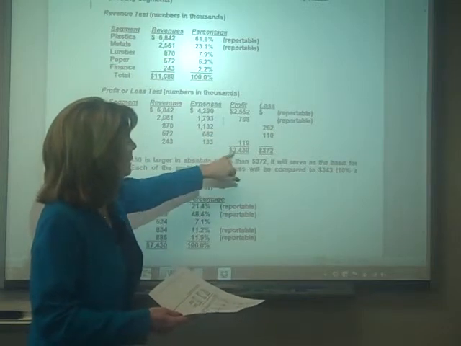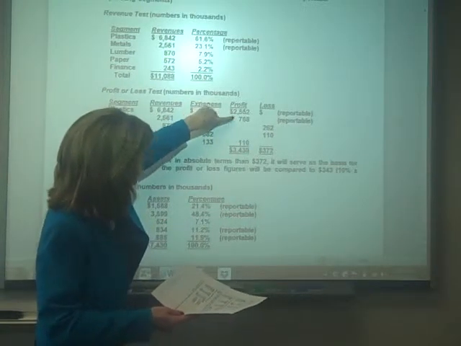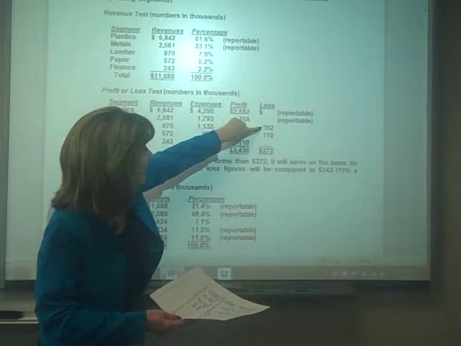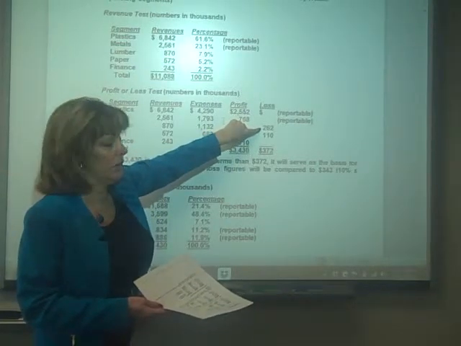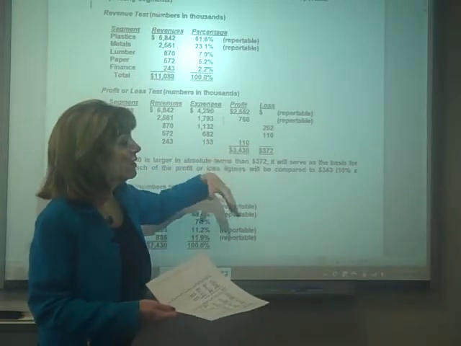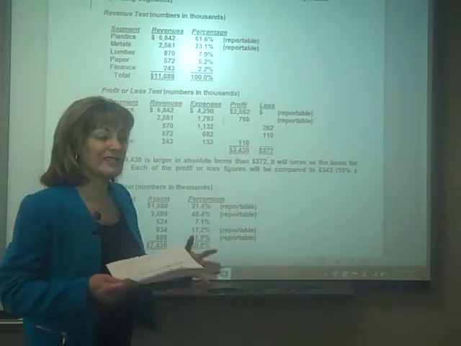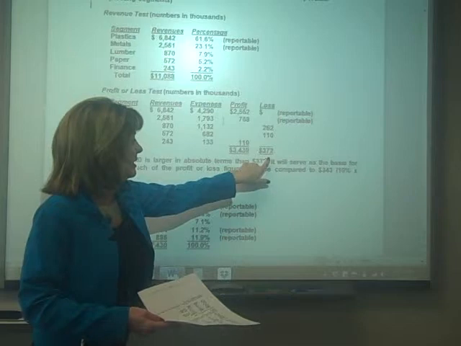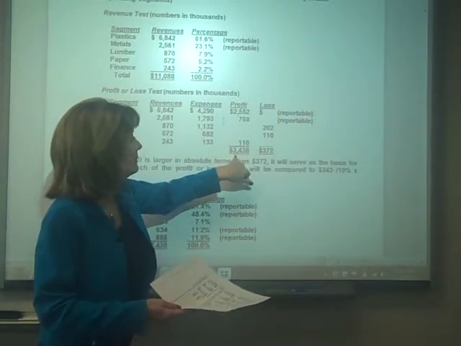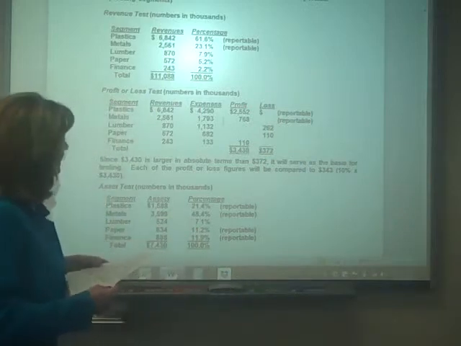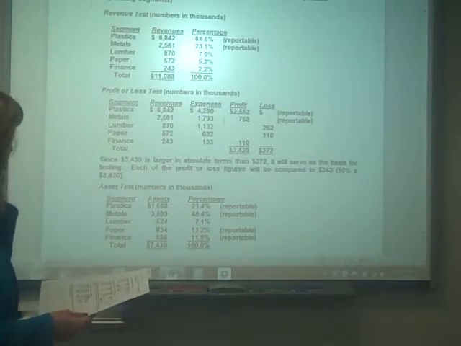But then we use absolute value. So yes, this is reportable. Yes, this is reportable. If this one was 400 loss, it would also be reportable, because it would be a loss bigger than 343. So it's absolute value. We don't do anything with this number, only with the 3430 times 10%. And so again, just those 2 are reportable.